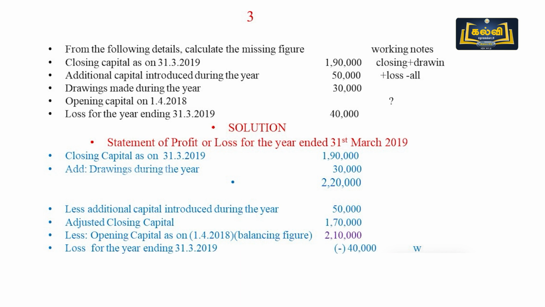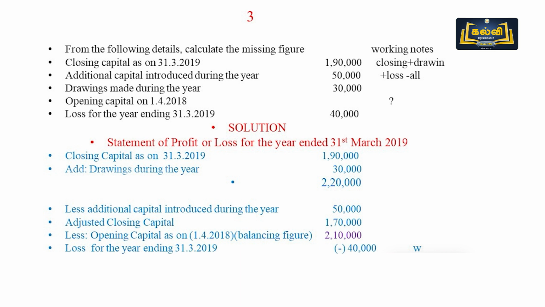Here the point we must note: how to identify the opening capital. If closing capital is given in the sum, only we have to add drawings and loss. Keep that in mind. This is one memory technique. With the closing capital, we have to add only drawings and loss. All other items should be deducted. So in working notes, with the closing capital, add drawings, add loss and deduct all the additional capital introduced during the year, we can have opening capital.